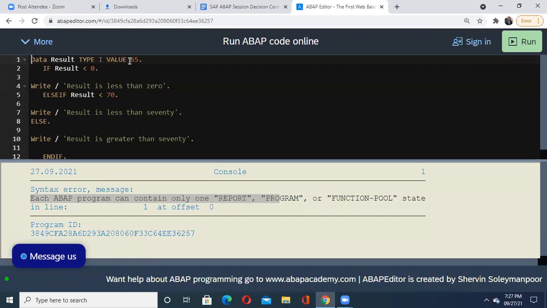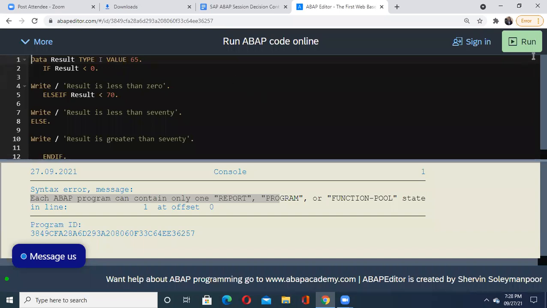It is just like in a C program. Without header files, can we execute any program? Tell me, without any inclusion of a header file like stdio.h or others, can you execute any program? No, sir. So the same thing is here. Whenever I write any program in ABAP, its name always starts with the report statement. So when you are executing here, assume that it is available by default.